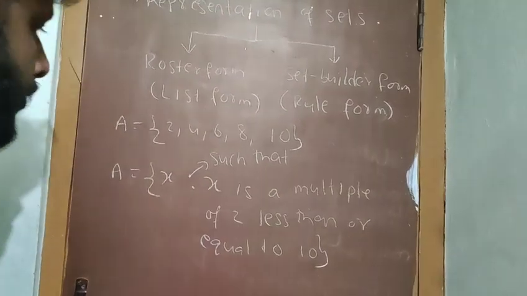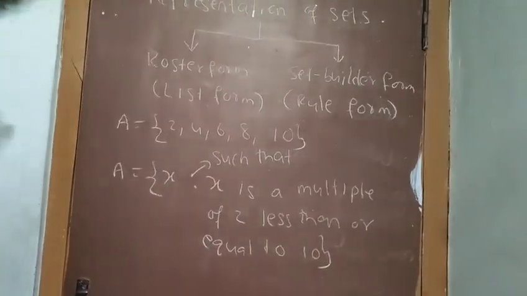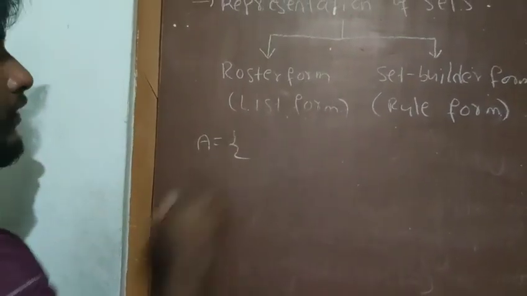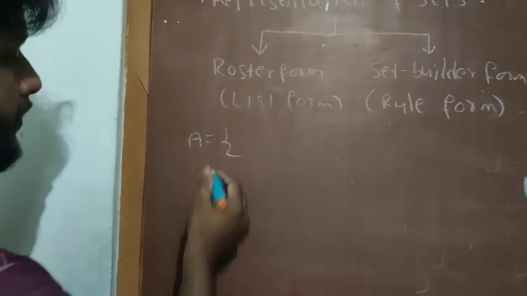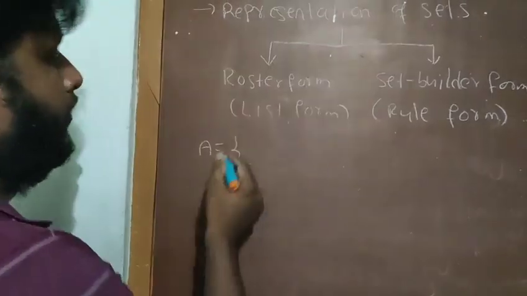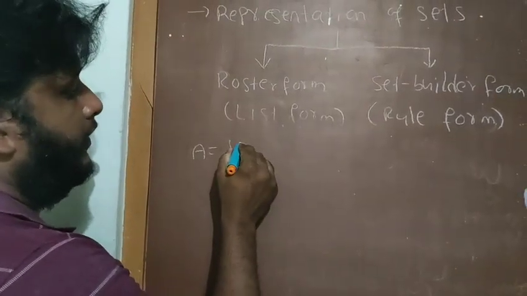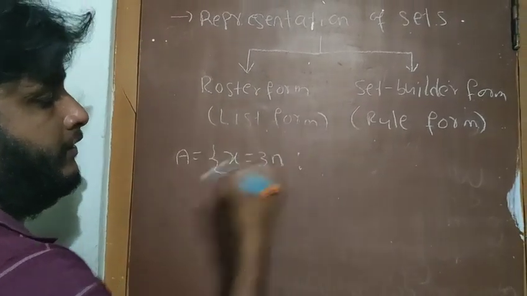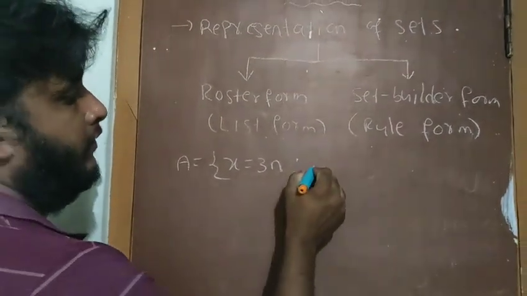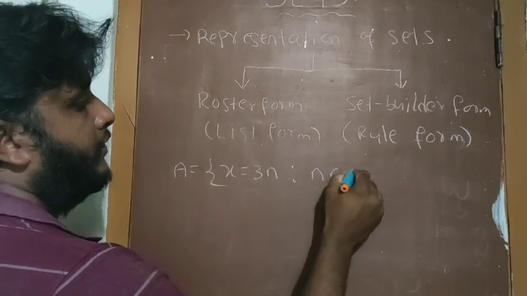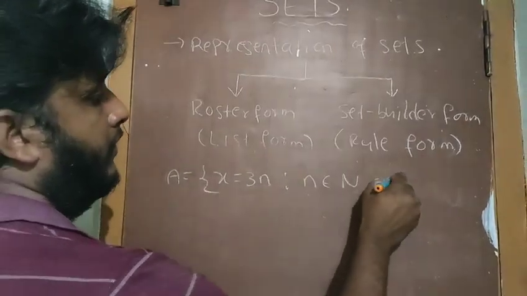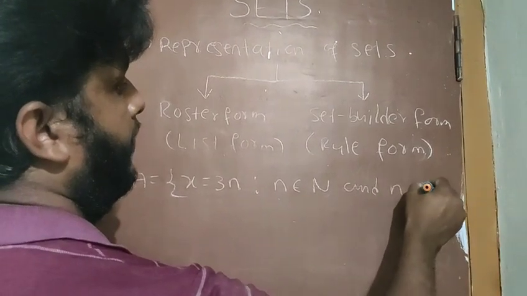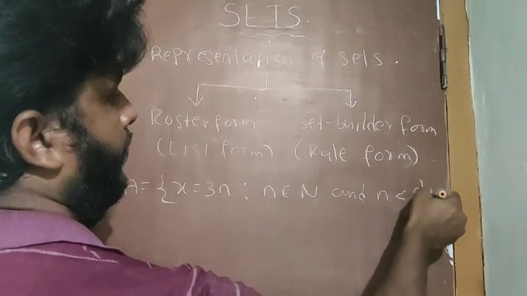Another way of writing set builder form: A equal to x such that x equal to 3n, n belongs to the natural numbers and n is less than 5.